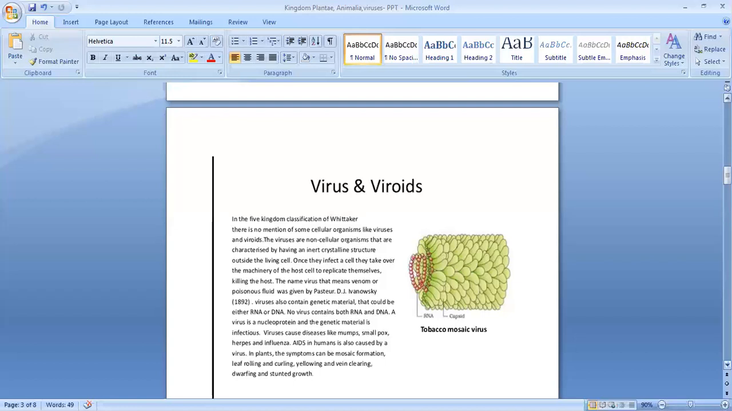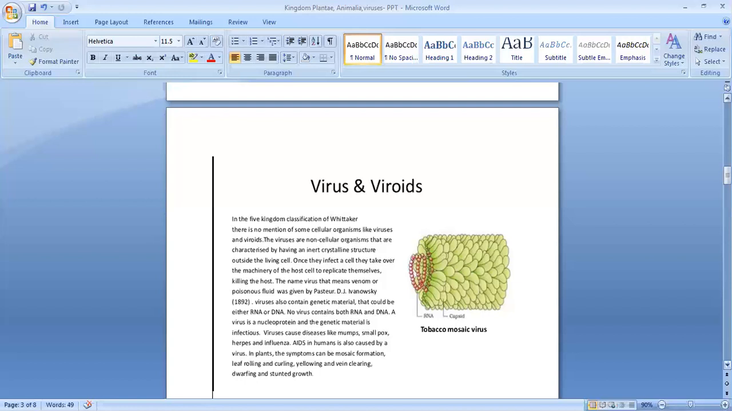So it consists of short single-stranded RNA, which has a low molecular weight and no capsid. They were discovered by Theo Diener in 1971. Who discovered? Theo Diener in 1971. One of the diseases caused by viroid is potato spindle tuber disease, caused by PSTV, the potato spindle tuber viroid.